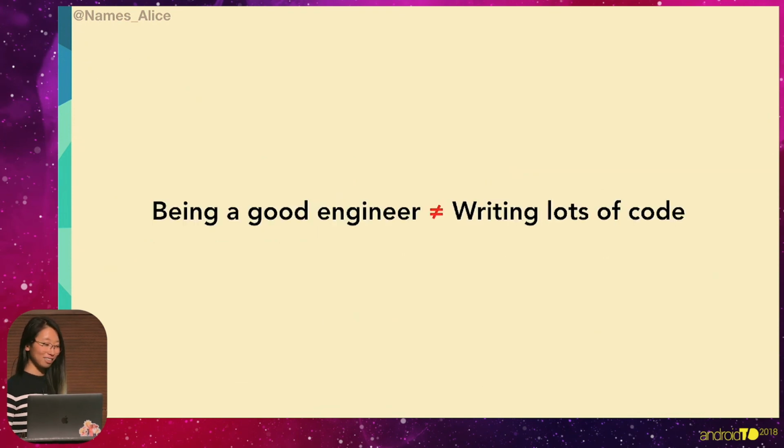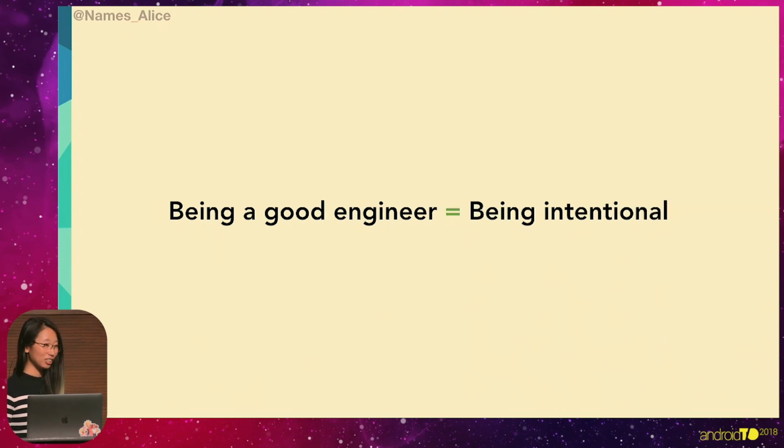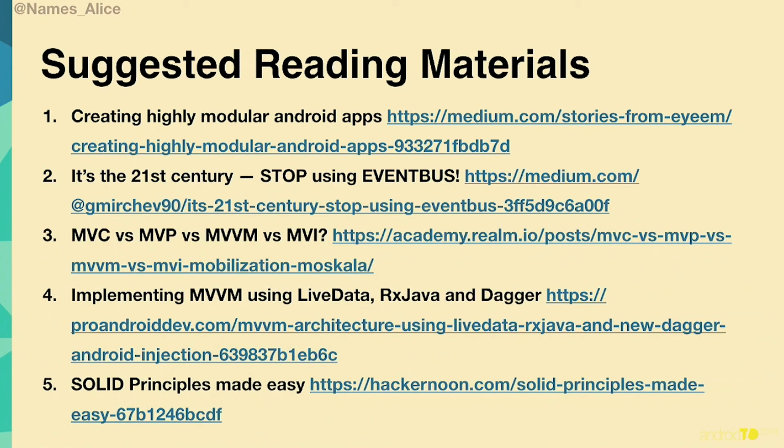So I've learned that being a good engineer does not mean writing a lot of code, but it does mean being intentional, being aware, and always learning. Here are some additional suggested materials to read about, talking about understanding the different programming paradigms and also how to use LiveData and RxJava.